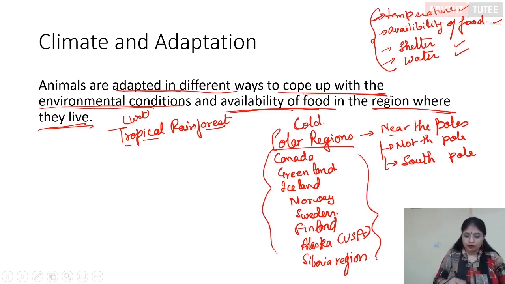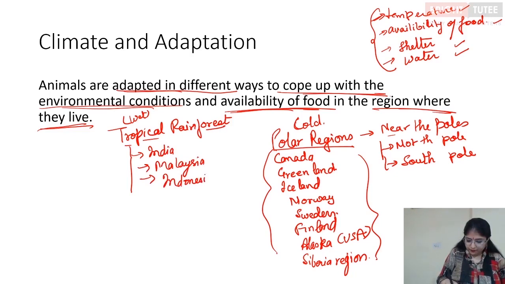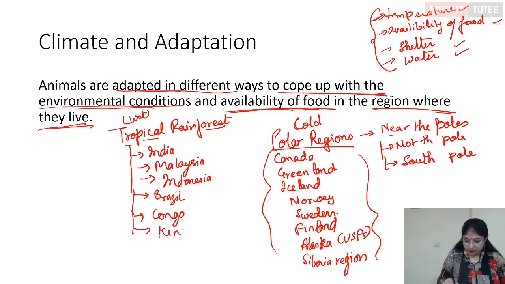Then when we talk about the tropical rainforests, the countries like India, Malaysia, Indonesia, Brazil, Congo, Kenya, Uganda, and Nigeria.